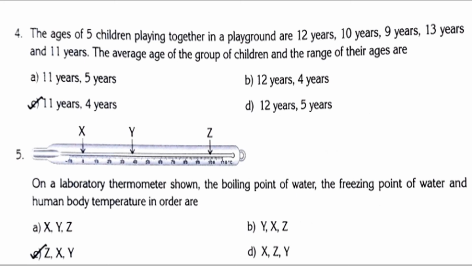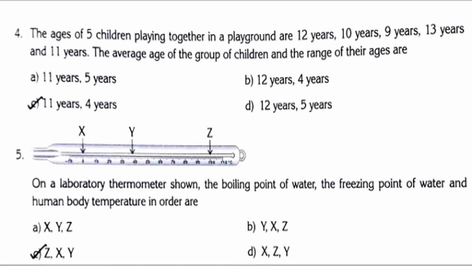Number of values is 5. So we need to divide it by 5. If we add all these 5 values, what will you get? 12 plus 10 plus 9 plus 13 plus 11. We will get 55.